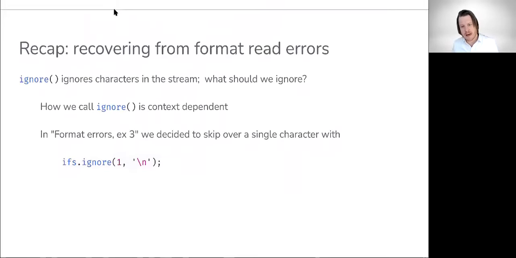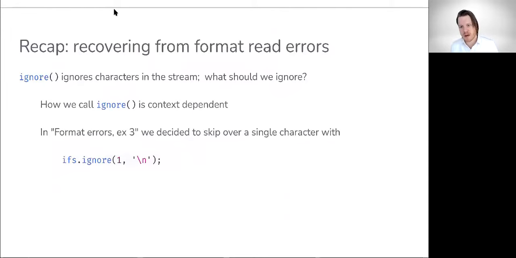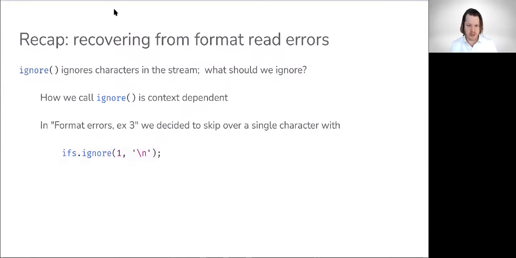So ignore ignores characters in the stream. The question becomes, well, what should we ignore? How many? Well, how we call ignore is going to be context dependent based on our application. In format errors example 3, we decided to skip over a single character. That was sufficient for the example there.